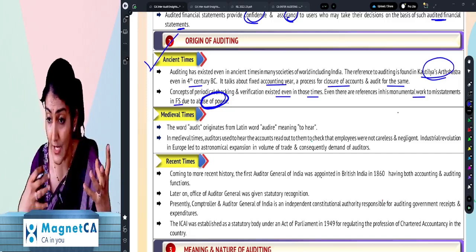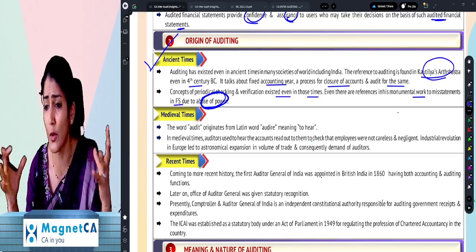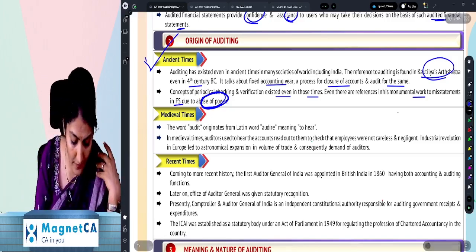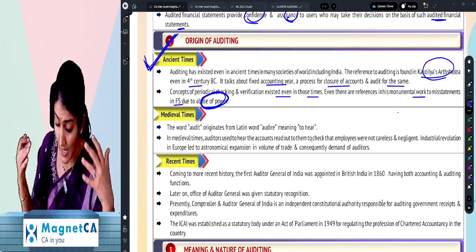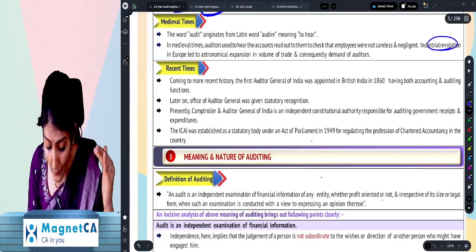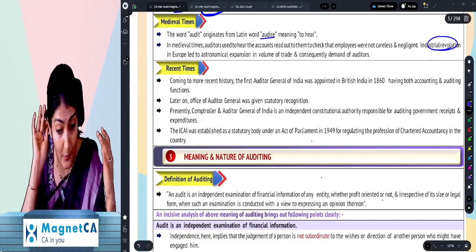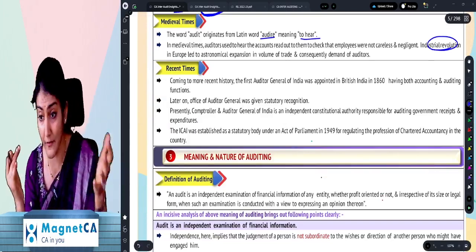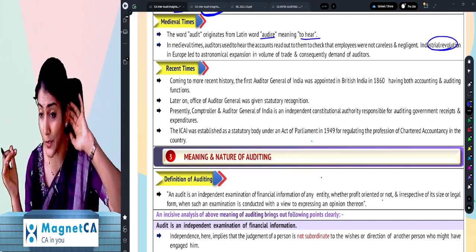So it says ancient times, medieval times, recent times, or some particular golden times. Right, so you have to say they talk about the ancient times. Then in medieval times, they talk about the concept of audit in the Industrial Revolution, wherein they said that the word audit has derived from the Latin word audere, which means to hear, to listen. Like we say, audio CD. Audio is something that you listen to.